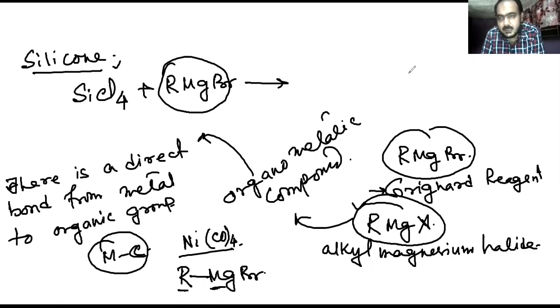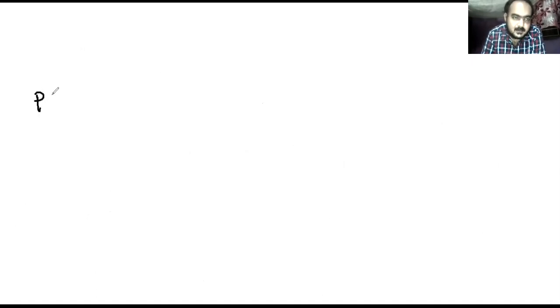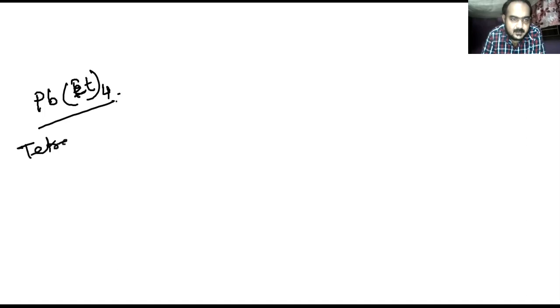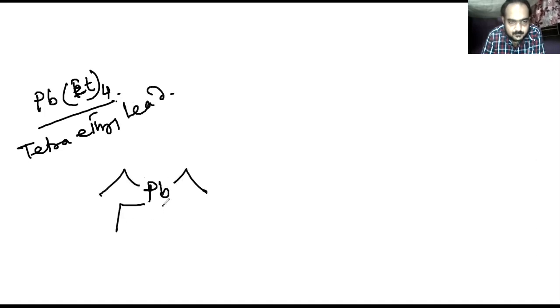Another classical example of an organometallic is tetraethyl lead. The structure is like that, Pb. This is known as TEL, tetraethyl lead.